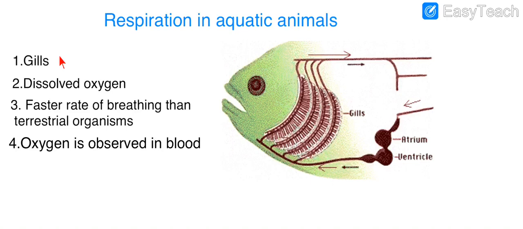Now, by this time we have learnt what is respiration. Breaking down of food in the presence of oxygen is called aerobic respiration. Breaking down of food in the absence of oxygen is known as anaerobic respiration. Now, how do the animals take this oxygen? How do they respire? How does the air enter the body of the organism for respiration? So, animals have evolved different organs for the uptake of oxygen from the environment and for getting rid of the carbon dioxide produced. So here we are going to see about aquatic animals.